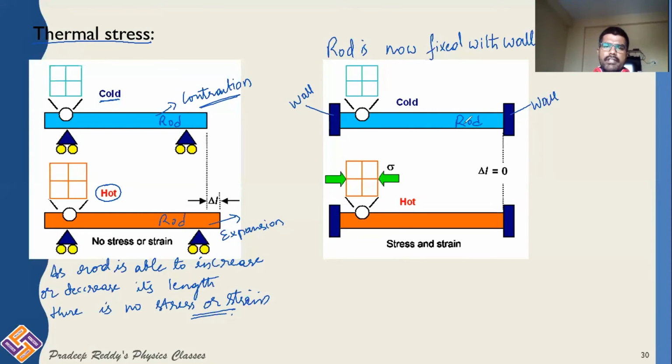You are keeping that rod in contact with a cold reservoir. What would happen now? It should actually undergo contraction, but as the rod is fixed with the walls, it could not contract because the wall is tightly fixing this rod. Therefore, free contraction is not possible in this case because the rod is fixed with the walls.